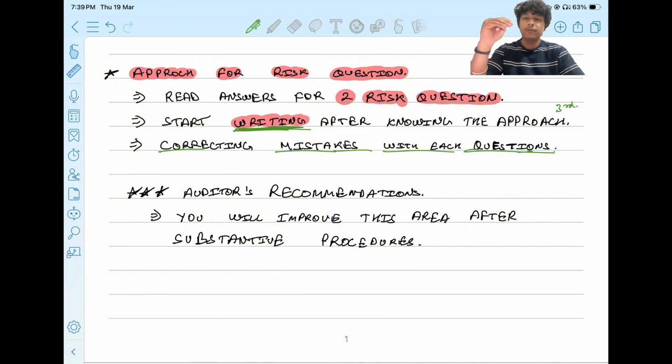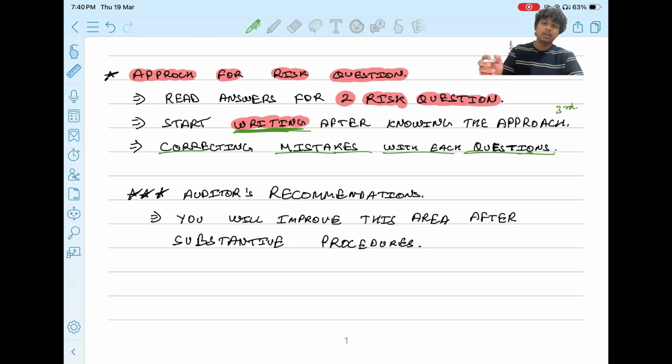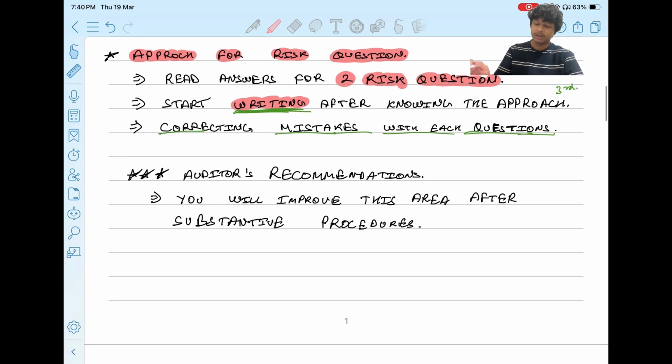So keep in mind that this is the approach you should follow for the risk question, and please do not take shortcuts because that might harm your performance. If a shortcut is worth it, then go for it, but if it is not, go back to the long form again. I think the risk question is easier than all the other questions in section B of AA, so I highly recommend following this approach for the risk question.